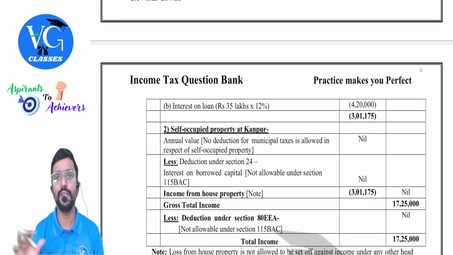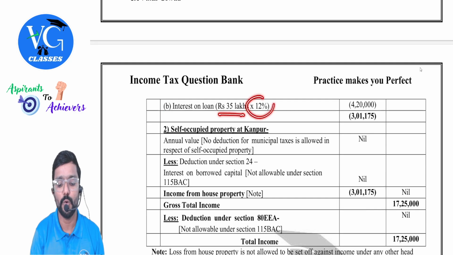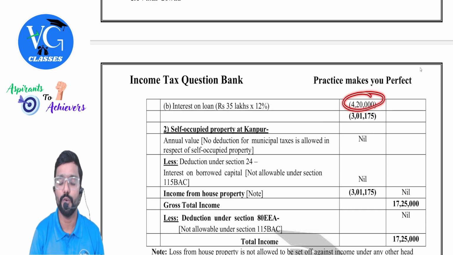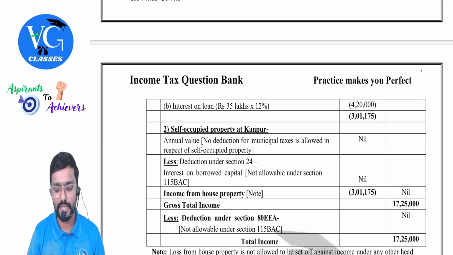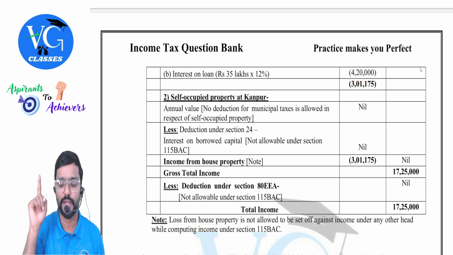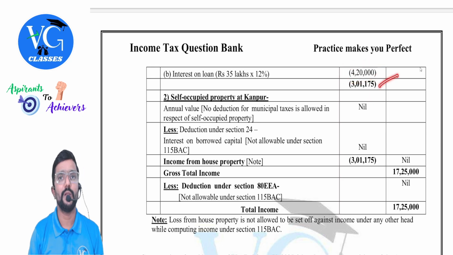They told that interest is fully outstanding. So 35 lakh into 12%, which comes to 4 lakh 20,000. Sure. Next, the full 4 lakh 20,000 we are claiming here only. Okay? Yes. So the loss from the let out portion is 3 lakh 1,175.